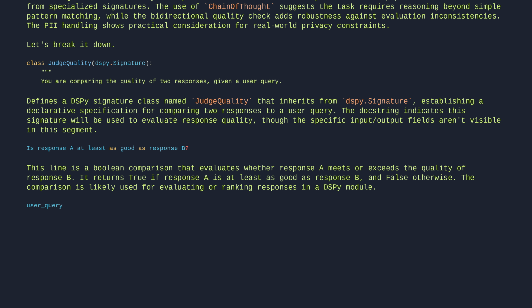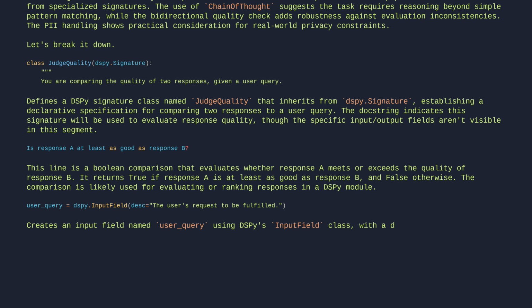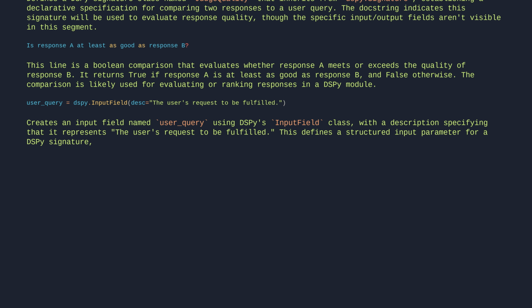User query equals dspy.InputField, desc equals the user's request to be fulfilled. This creates an input field named user_query using DSPy's InputField class with a description specifying that it represents the user's request to be fulfilled. This defines a structured input parameter for a DSPy signature, where the description provides semantic context about the expected content of this field. Response A equals dspy.InputField.